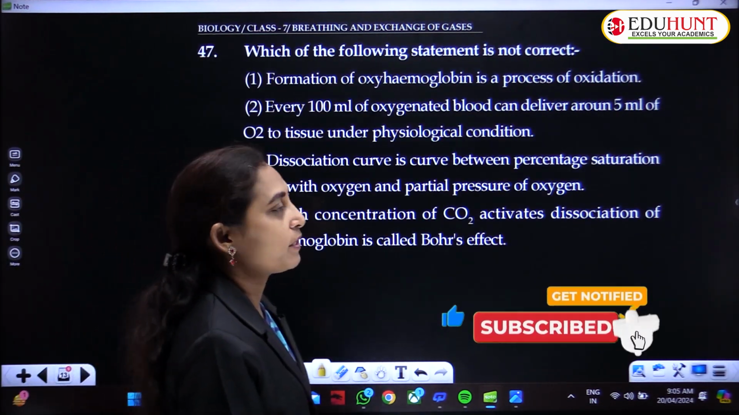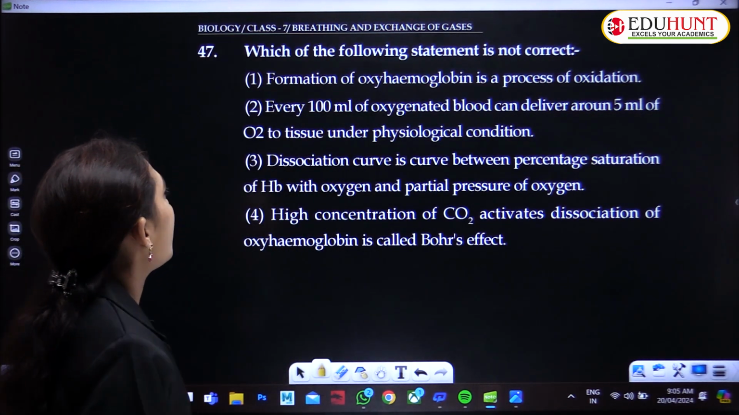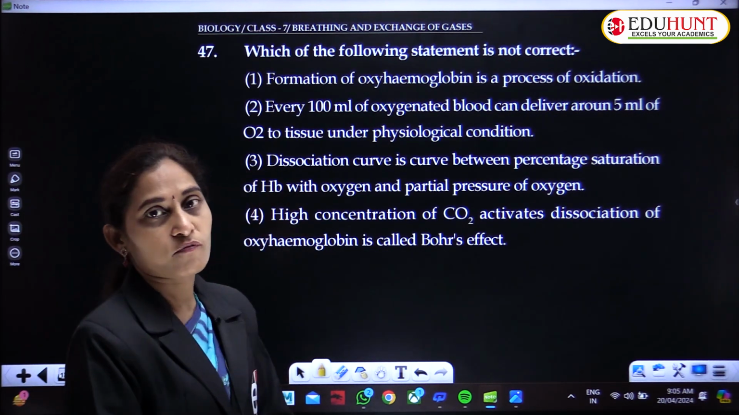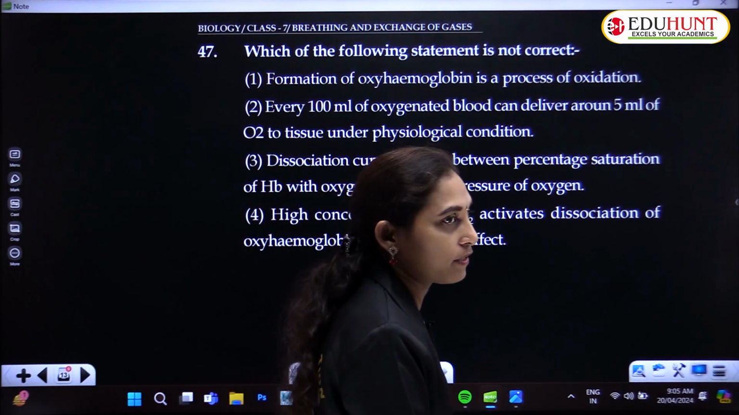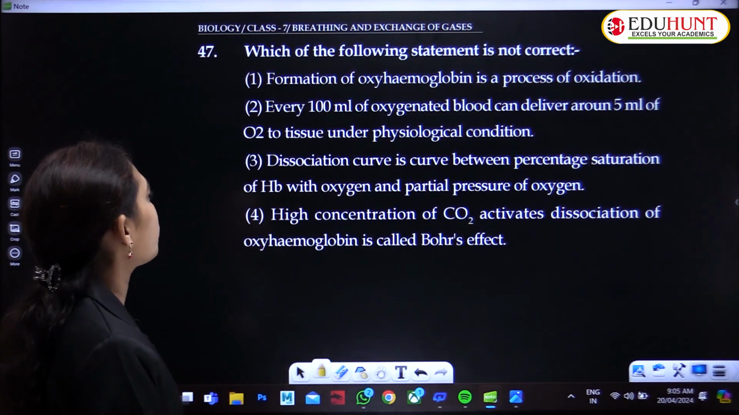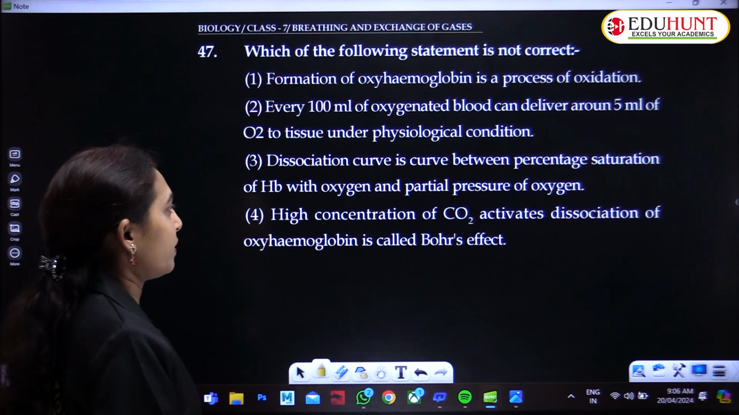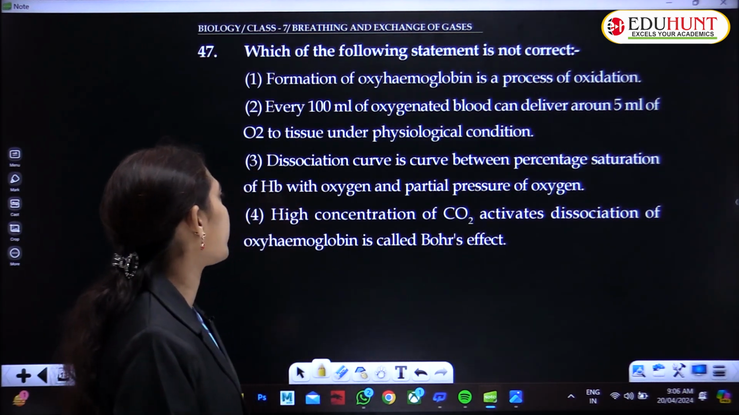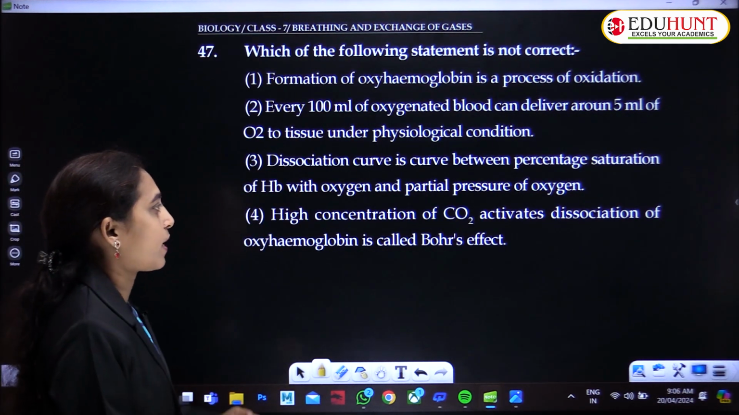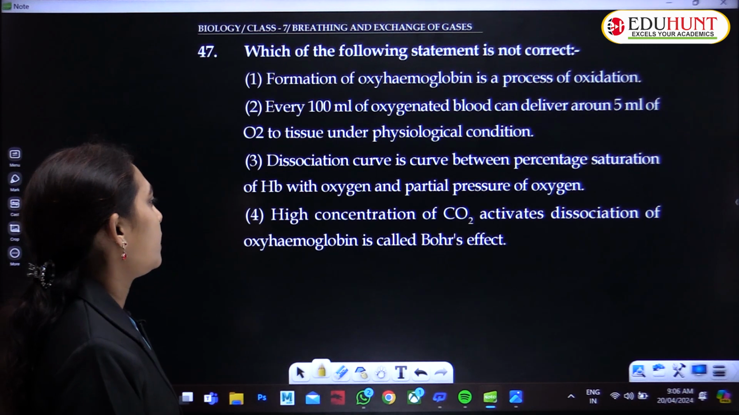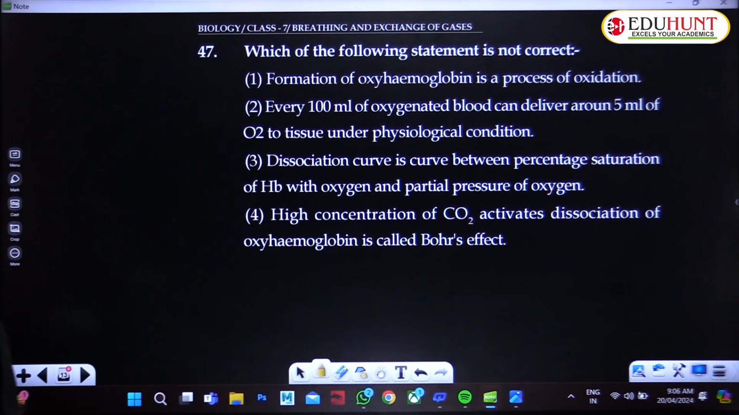Which of the following statements is not correct? That is the incorrect statement. We have to pick out among these 4. Formation of oxyhemoglobin is a process of oxidation. Every 100 ml of oxygenated blood can deliver around 5 ml of oxygen to tissues under physiological condition. Dissociation curve is between percentage saturation of hemoglobin with oxygen and partial pressure of oxygen. And high concentration of CO2 activates dissociation of oxyhemoglobin is Bohr effect. So we have to pick out the wrong statement here.